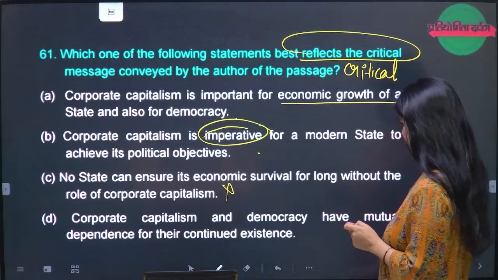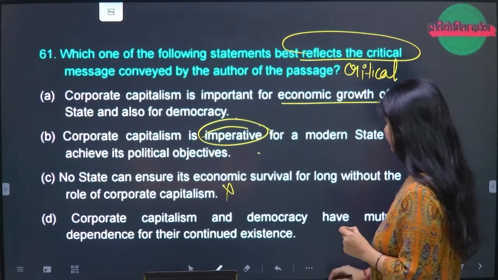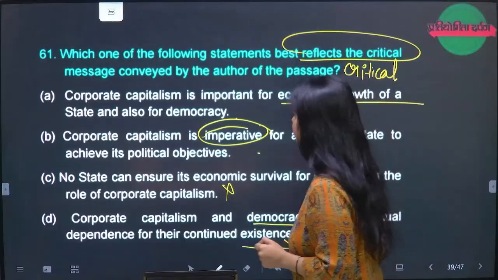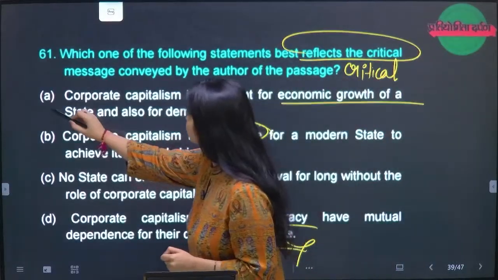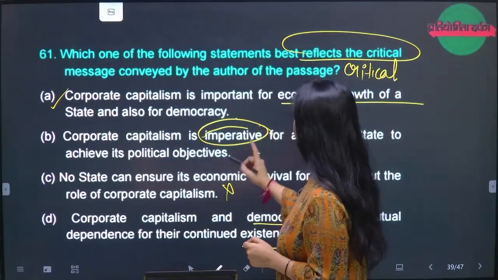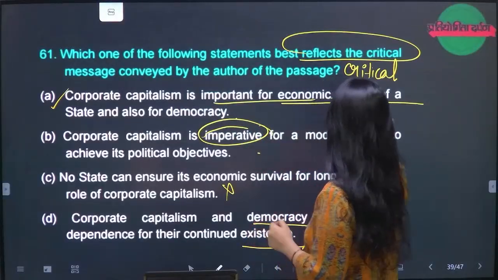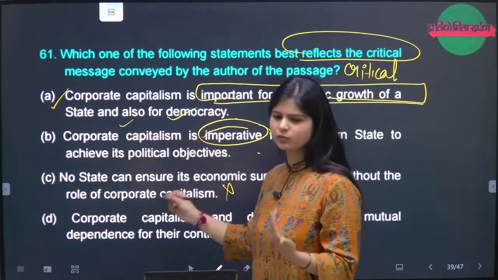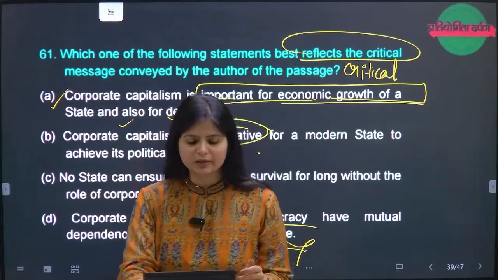Corporate capitalism and democracy have mutual dependence for their continued existence. No, we cannot say mutual existence. The only option which looks fine to me is A. Corporate capitalism is important for economic growth of the state and for democracy. This is what the whole essence of the passage is, that you have to mention.